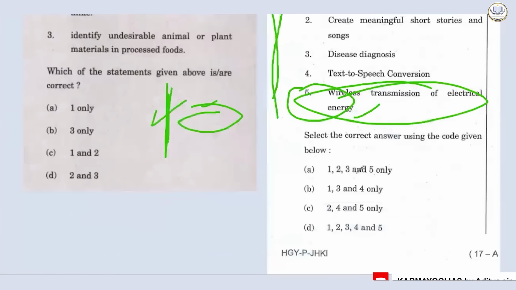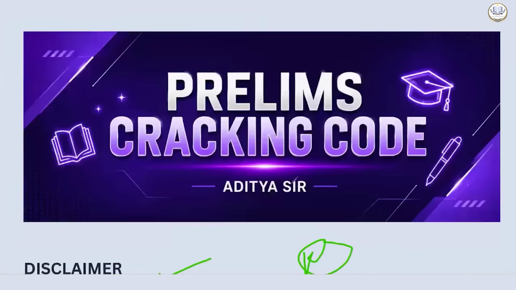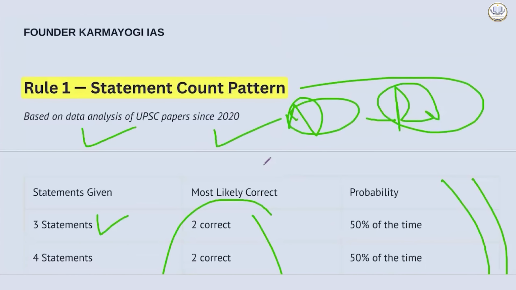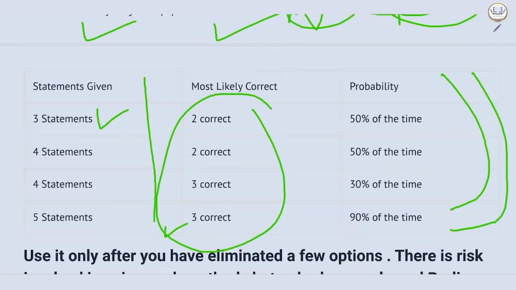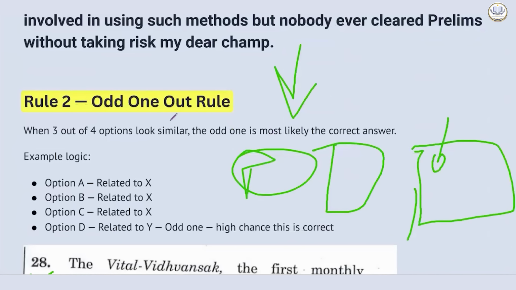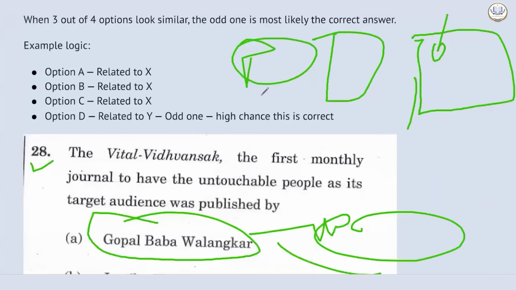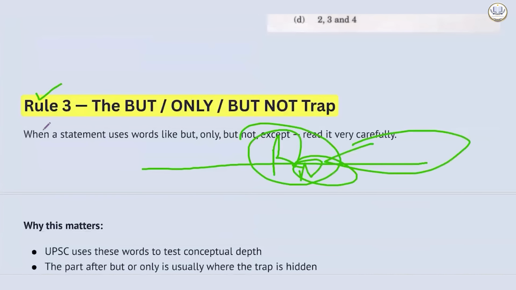Let's revise all the rules again so that it is inside your mind. The rule number 1, statement count pattern. So this is based on purely probability. Odd one out rule. If something odd is given among the statements, the odd name or odd statement, the probability of it being incorrect is very, very less. Generally, it will be correct. Let's see the next rule. Rule 3. A whole statement is given. Suddenly, they have given a jerk and they are writing but not only but to artificially narrow down. This will be incorrect. This is a trap.